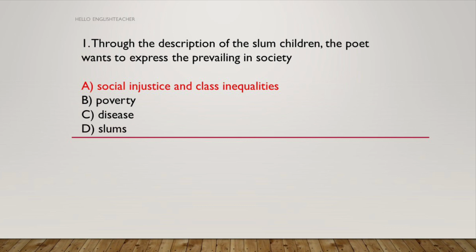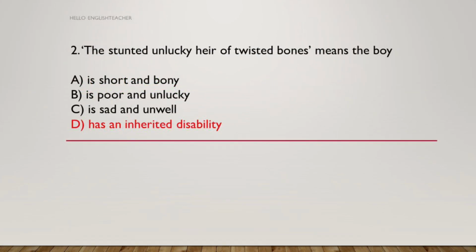First question. Through the description of the slum children, the poet wants to express the blank prevailing in the society. So what does he want to express? What is prevailing in the society? Social injustice and class inequalities, poverty, disease, or about the slums? So the answer is A, social injustice and class inequalities. Second question. The stunted, unlucky heir of twisted bones means the boy is short and bony, is poor and unlucky, is sad and unwell, has an inherited disability. So the answer is has an inherited disability.